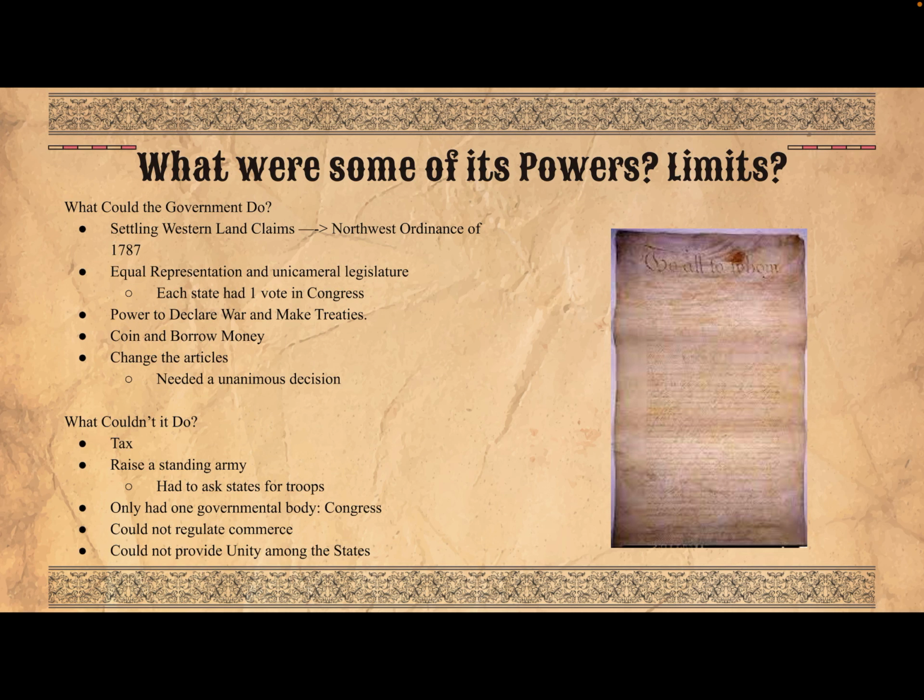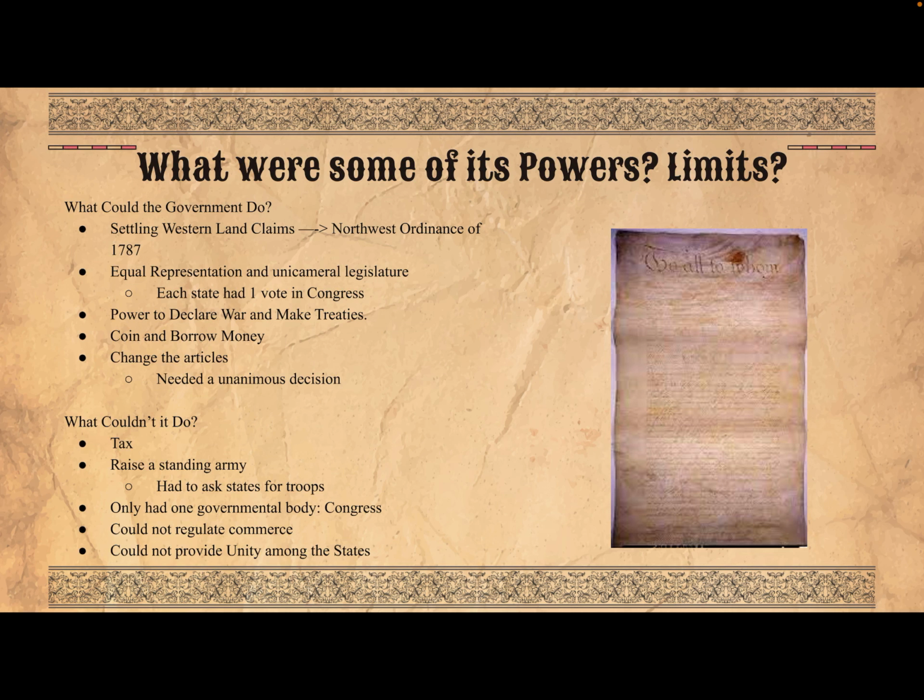There was also equal representation and a unicameral legislature, which meant that there was only one house in Congress, and each state only had one vote. They also had the power to declare wars and make treaties, coin and borrow money, and change the Articles.